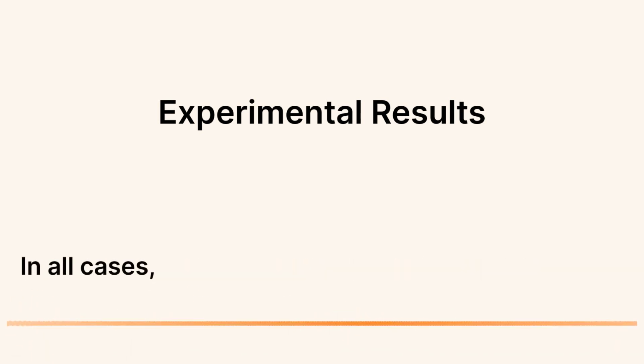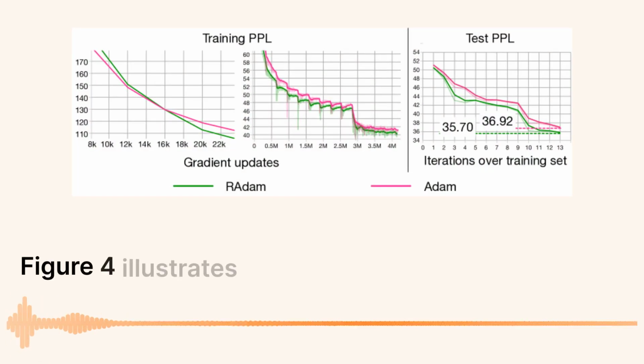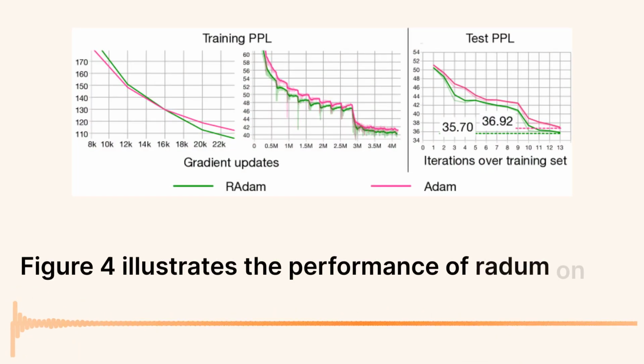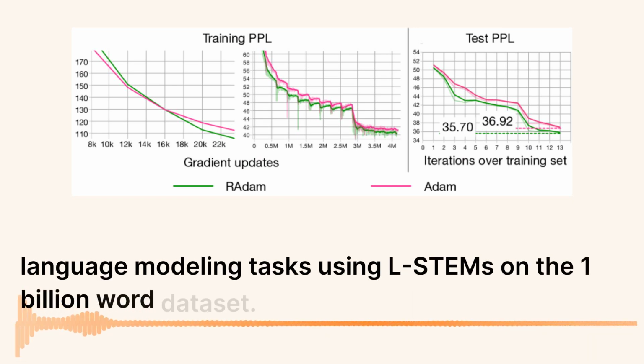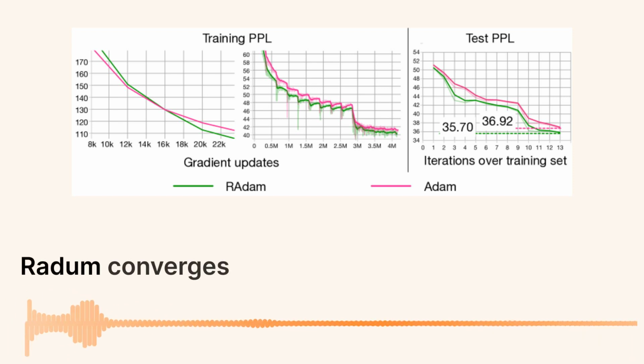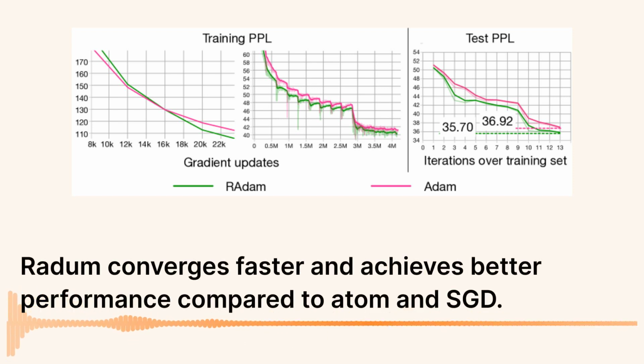In all cases, it showed significant improvements over vanilla Adam. Figure 4 illustrates the performance of RAdam on language modeling tasks using LSTMs on the 1 billion word dataset. RAdam converges faster and achieves better performance compared to Adam and SGD.